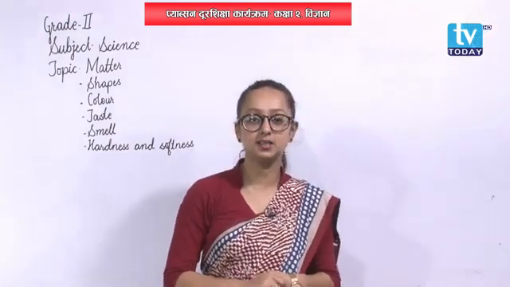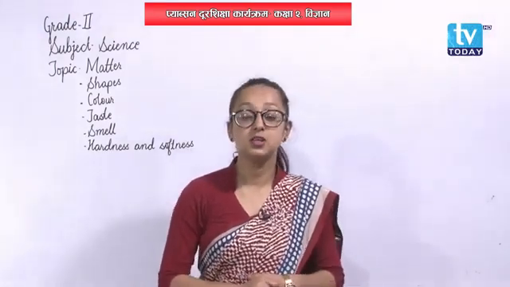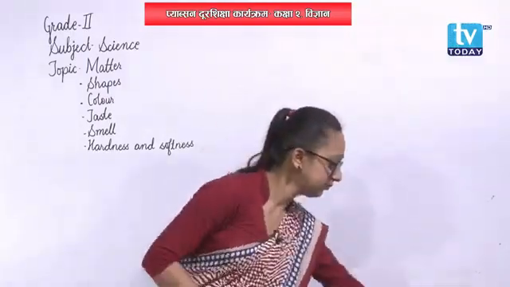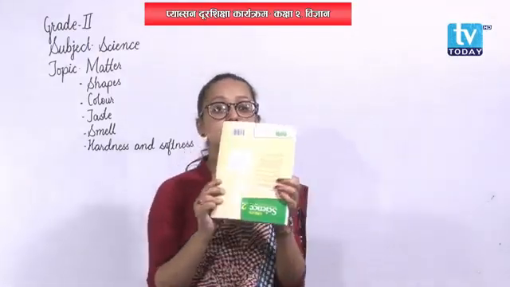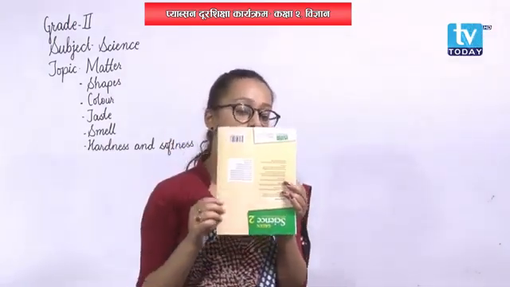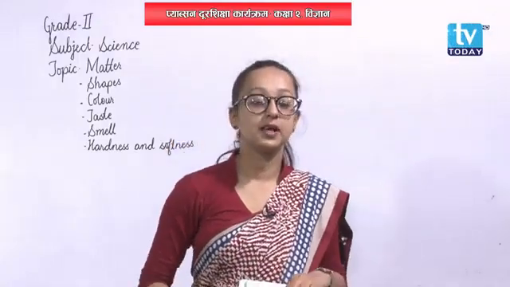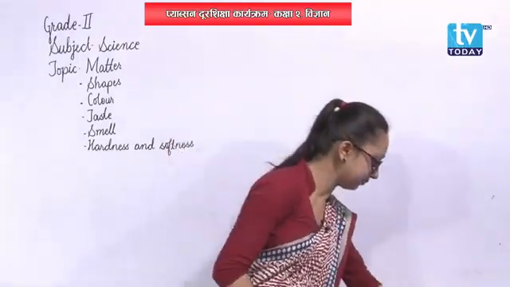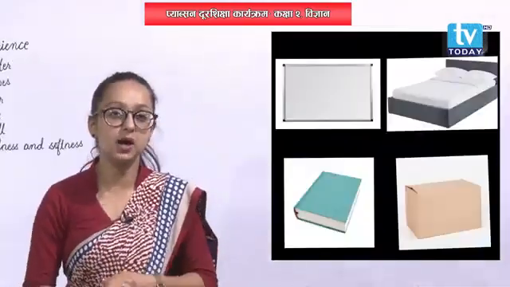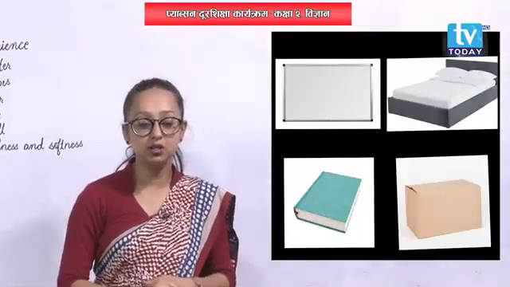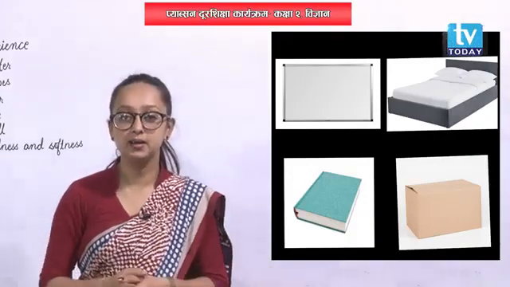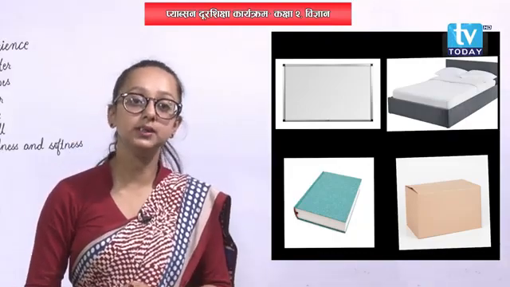Do you have a conical bed? No, we do not have. The shape of the bed is also rectangular, isn't it? Then have a look at this book also. What is its shape? It is also rectangular in shape. That means the objects that are rectangular in shape are rectangular objects, and the examples include cartons, boxes, whiteboards, tables, beds. They all are examples of rectangular objects.